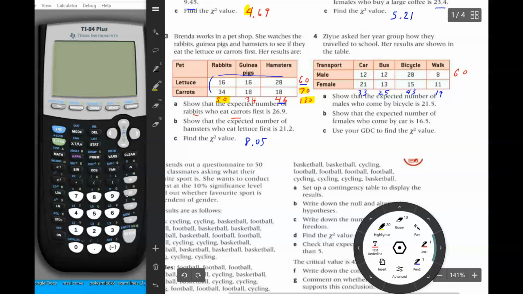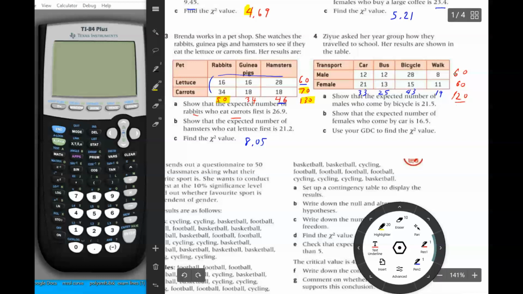The bottom row would be 21 plus 13 is 34, plus 15 is 49, plus 11 is 60. So adding up the two 60s, you get 120. If you add up across the bottom, 58 plus 40, it's 98, 101. Yeah, you get 120 both directions, so that checks out.